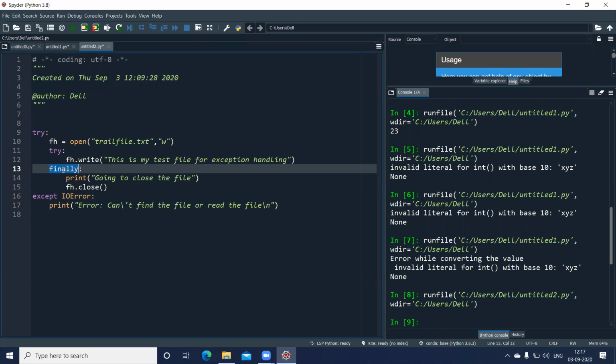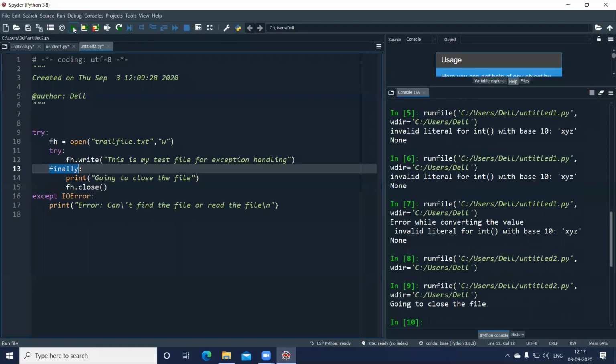In this case, if I'm able to open the file in write mode, I'll write into it. If there is no error, nothing will be printed, but finally, I'll get this statement, going to close the file, and it will close my file. Let me run the whole program. As you can see, it displays going to close the file.